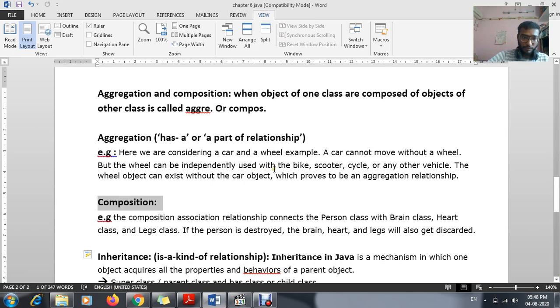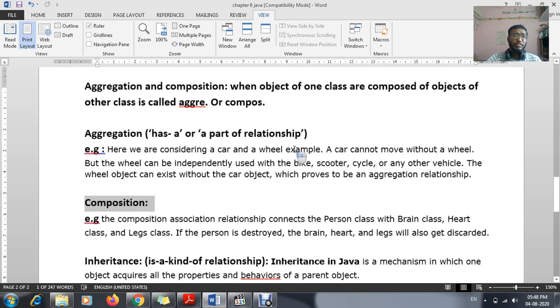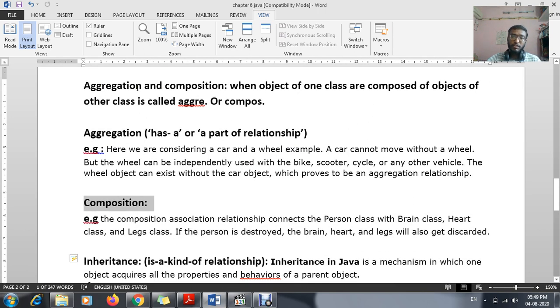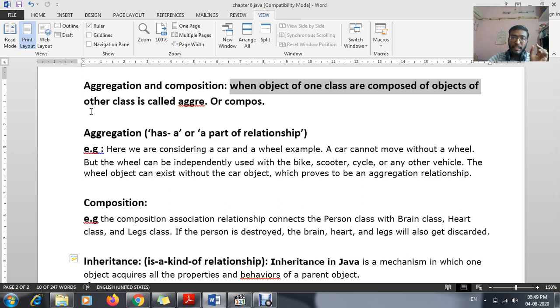Now, as I told you before, class means what happens, students will be there, objects will be there, and each and every object there will be attributes. Such things was your class. Okay. Now we are going to start with the aggregation. Aggregation means when objects of one class are composed of objects of other class. That means if one object is being dependent on another object, that particular thing is known as your aggregation.